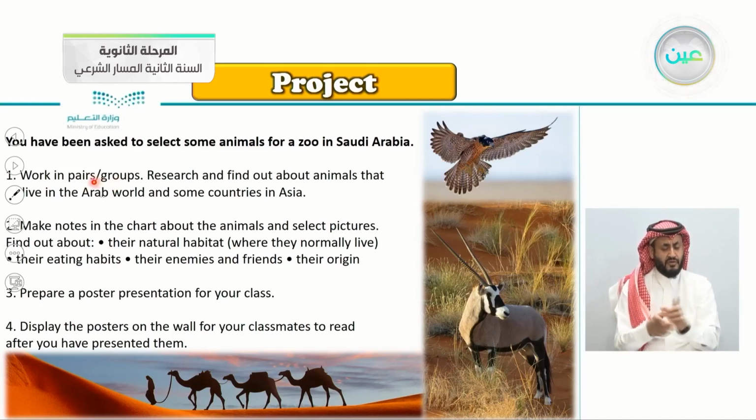Work in pairs or in groups. Research and find out about animals that live in the Arab world and some countries in Asia. Make notes in the chart about the animals and select pictures. Find out about their natural habitat, meaning where they normally live. Habitat means where you live. Their eating habits or their diet. Their enemies and friends, their origin. Prepare a poster presentation for your class, display the poster on the wall for your classmates to read after you have presented them.